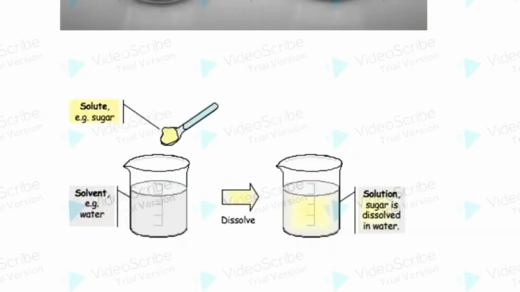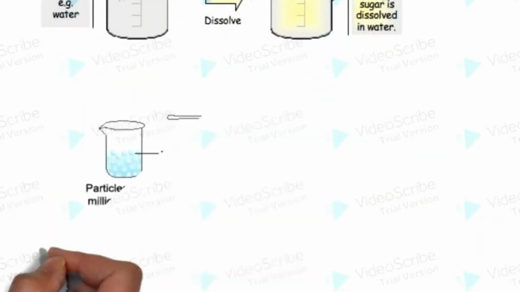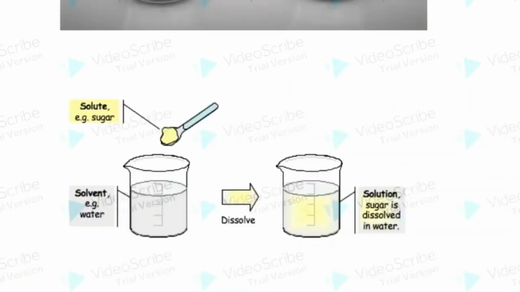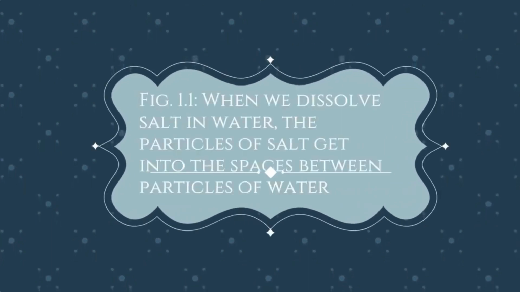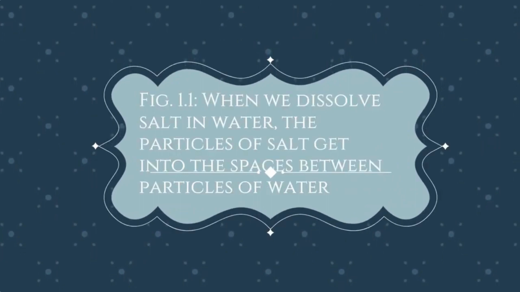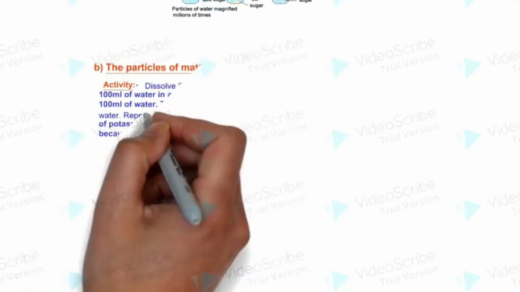What was there in the spoon? Salt or sugar? It has now spread throughout the water. This is illustrated in figure 1.1. When we dissolve salt in water, the particles of salt get into the spaces between particles of water. How small are these particles of matter?